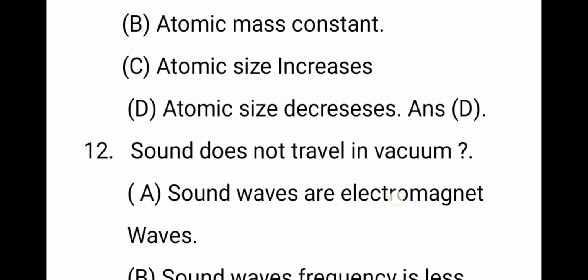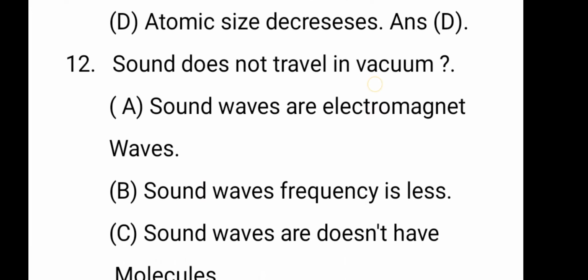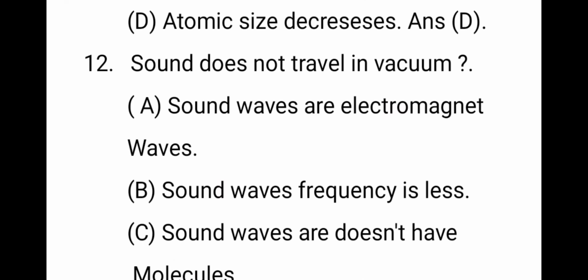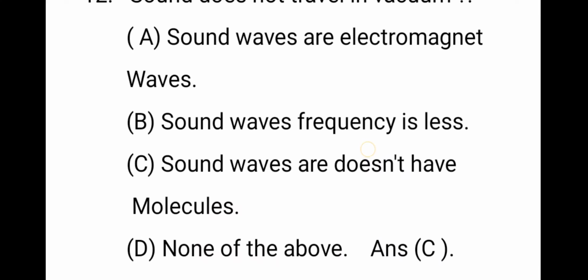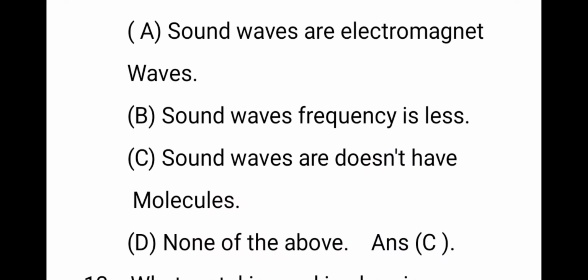Okay. The next question: sound does not travel in vacuum. The right answer is C, there are no molecules. That is the main reason.